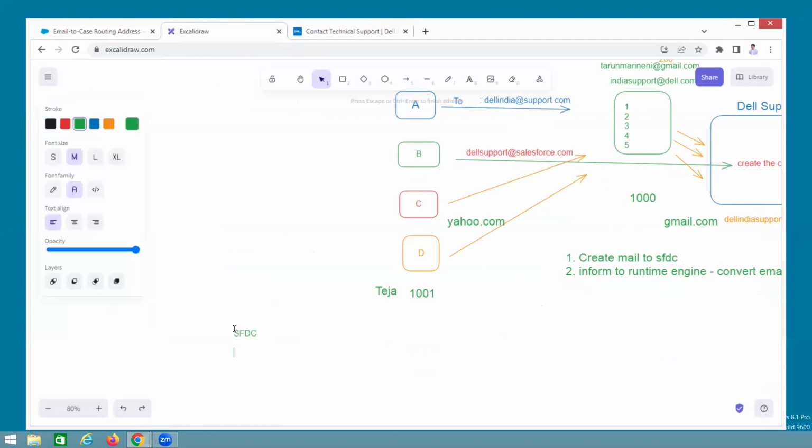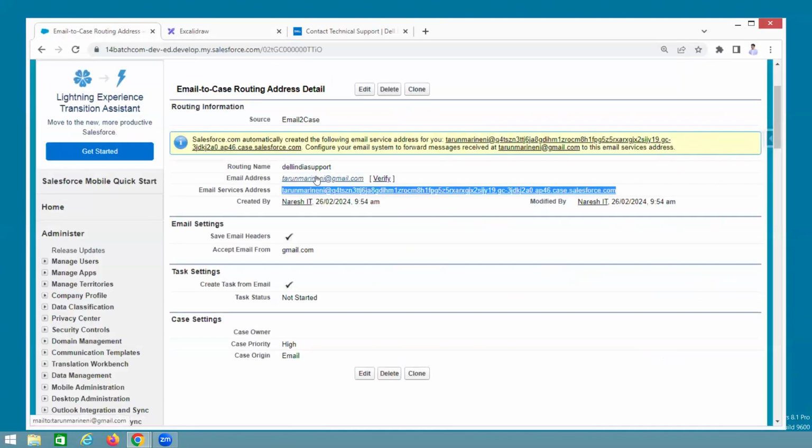SFDC mail ID. This is the mail ID. What is that? Tarun blah blah blah at blah blah blah case.salesforce.com. That is the mail ID of your Salesforce account. But still it is not activated. Why? First of all, if it is valid, then the system will activate this mail ID.